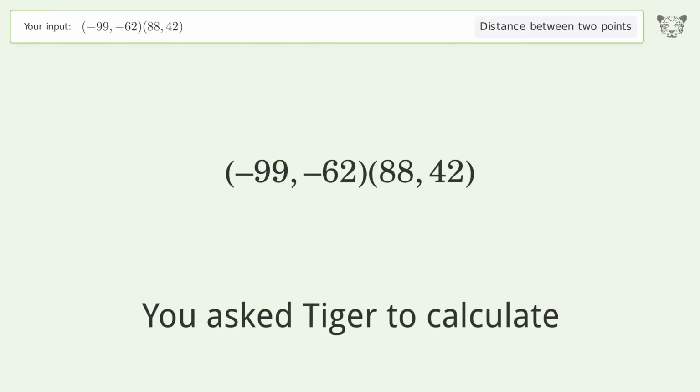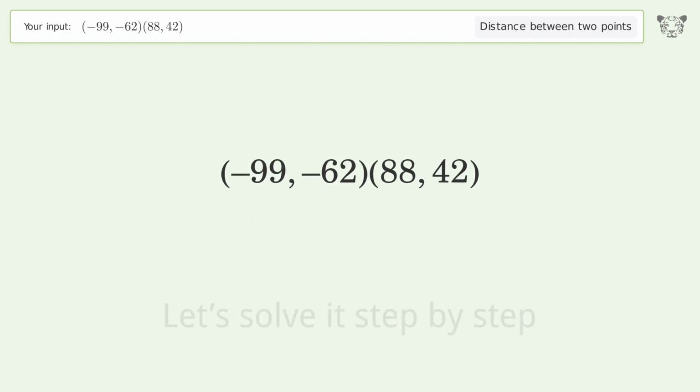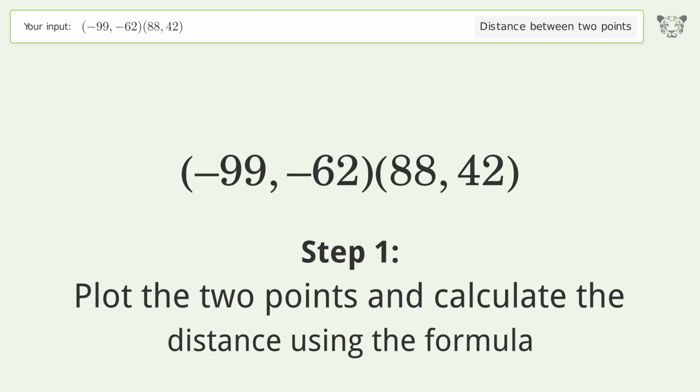You ask Tiger to calculate. This deals with the distance between 2 points. The distance between the 2 points is the square root of 45,785, or 213.974. Let's solve it step by step. Plot the 2 points and calculate the distance using the formula.